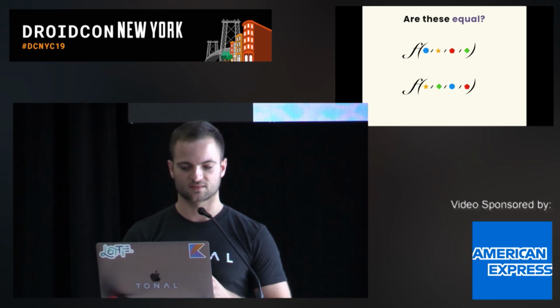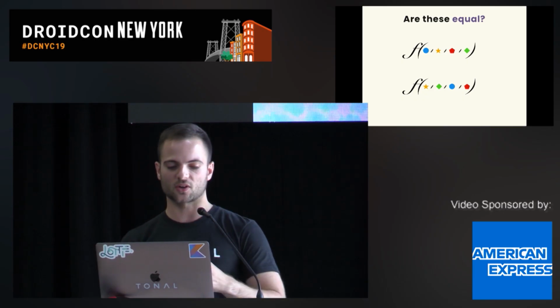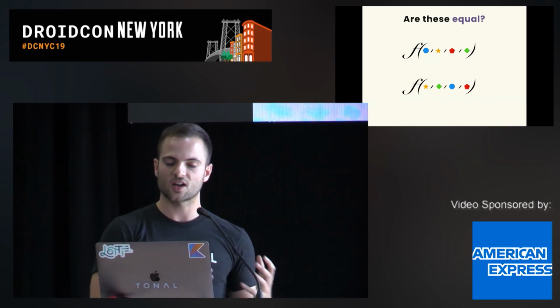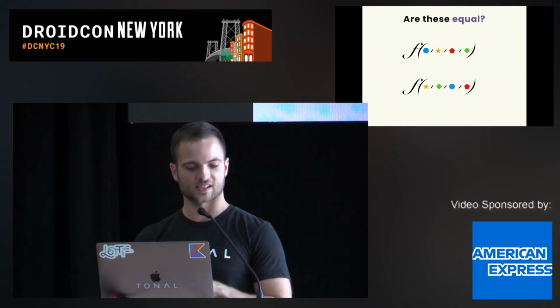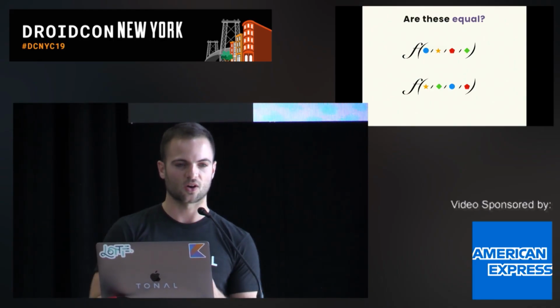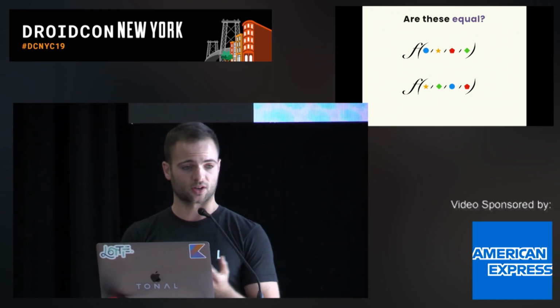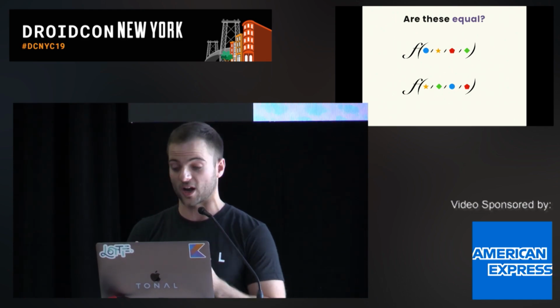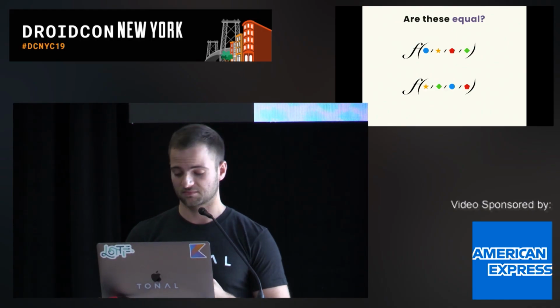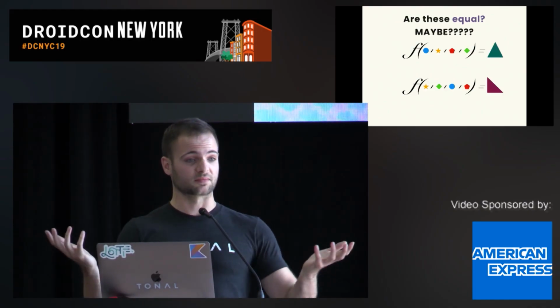Here's two situations. You have a blue circle followed by a gold star and a couple other shapes in one world. And then in another world, you have the same shapes with the same colors, but in a different order. And so all you know is the state of the world, or the sequence of events that got you to right now. And you ask yourself, are they the same? And the answer is maybe.